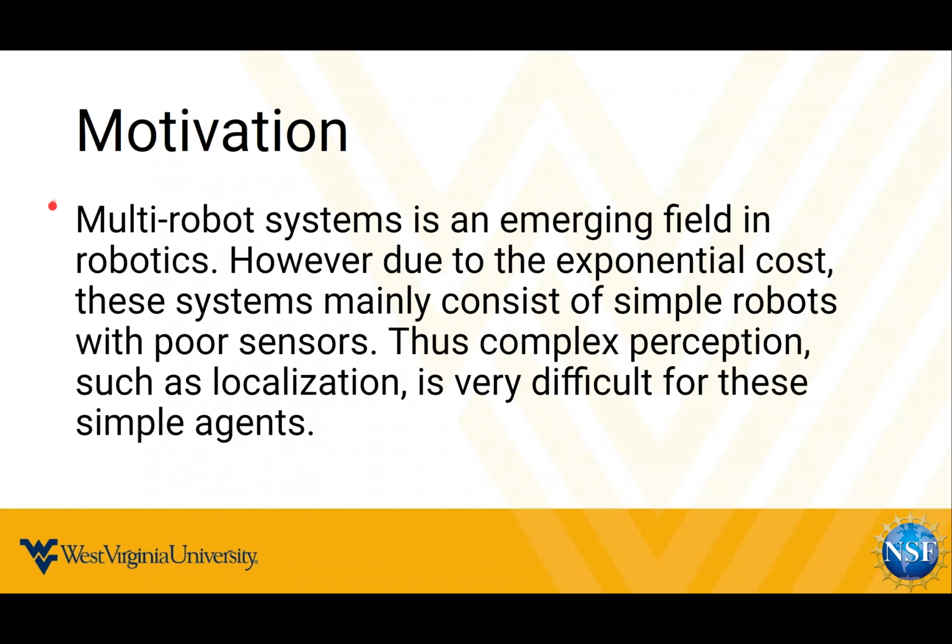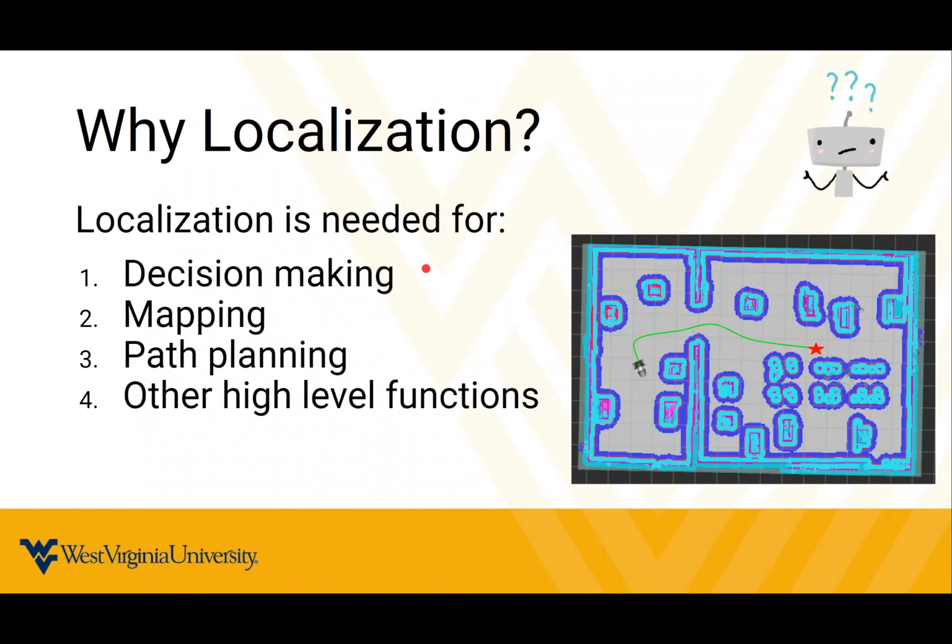So for the motivation, multi-robot systems is an emerging field in robotics. However, due to the exponential cost, these systems mainly consist of simple robots with poor sensors. Thus, complex perception, such as localization, is very difficult for these simple agents. So why localization? Localization is essential for basic robot tasks such as decision making, map making, and path planning, along with other high-level functions. So if a robot's localization is poor, it's often confused and doesn't know what to do next.